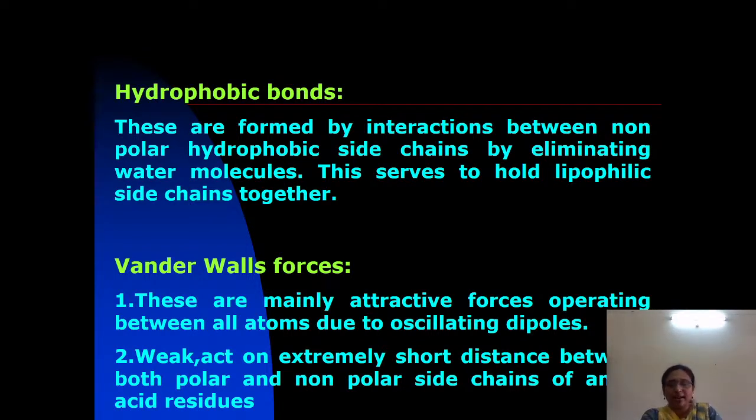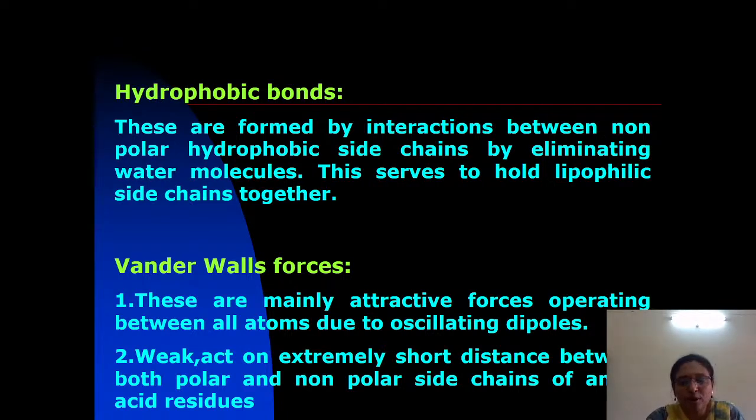And the next non-covalent bonds are van der Waals forces. These are mainly attractive forces operating between all atoms due to their oscillating dipoles. So these are extremely weak. Van der Waals forces are extremely weak and act over extremely short distances between both polar and non-polar side chains of the amino acid residues. Individually they are extremely weak, acting over a very short distance between the polar and non-polar side chains of the amino acid residues.